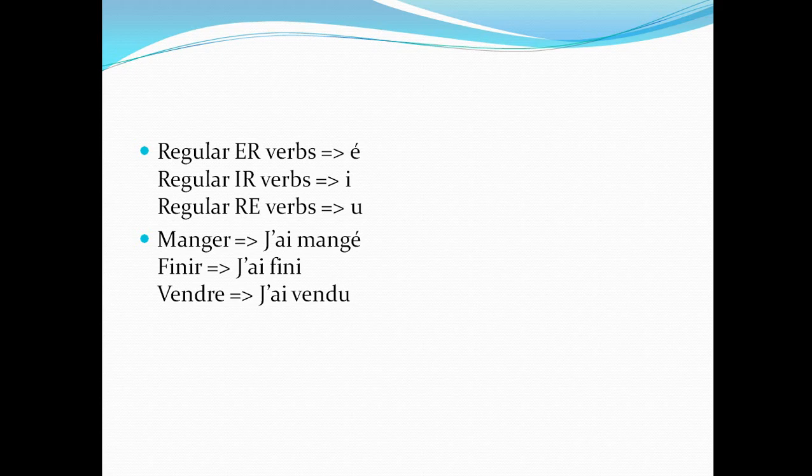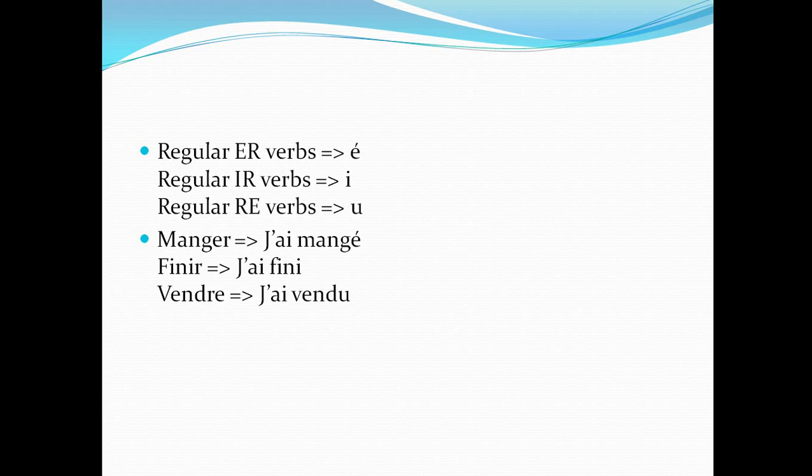Again, the basic sentence structure for any passé composé: first we use the subject, then the conjugation of either être or avoir, which I will tell you in the next slide, depending on the verb, and then the participe passé.